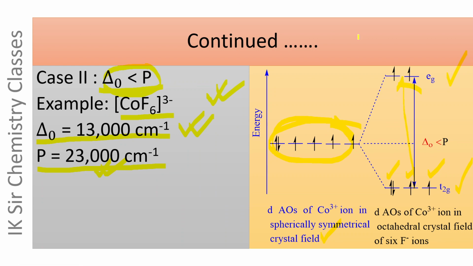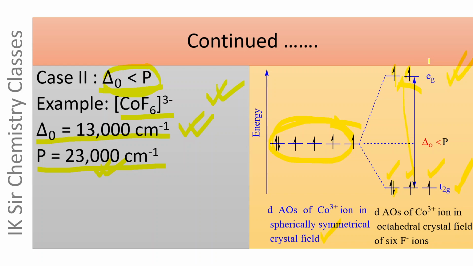And this is why the fourth electron occupies eg set of orbitals, the fifth electron occupies eg set of orbitals, and then the sixth electron is paired up in lower energy t2g set of orbitals. Thus, the electrons are filled in t2g and eg sets of orbitals as if they are degenerate.